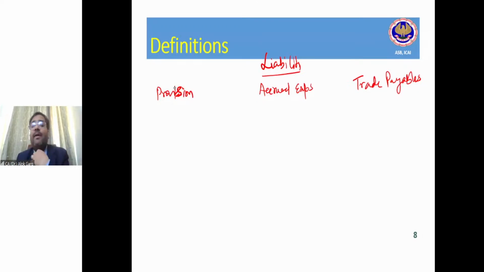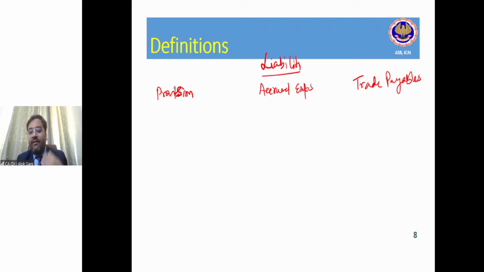And what is meant by trade payable, and how is it different from accrued expenses or provision? Friends, trade payable means the payable on the basis of invoices. For example, I have provided my services. I am a chartered accountant and I have agreed with the company that I'll file 4 GST returns and you will pay me 10,000 rupees every quarter.